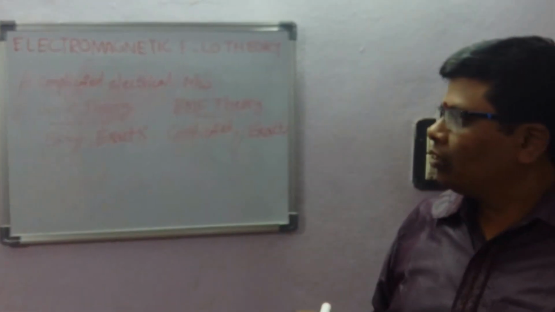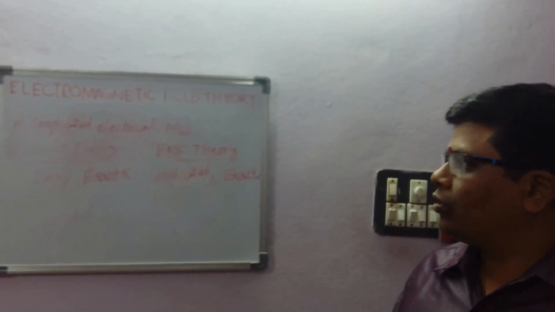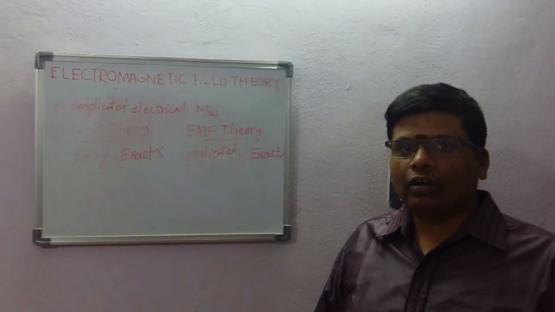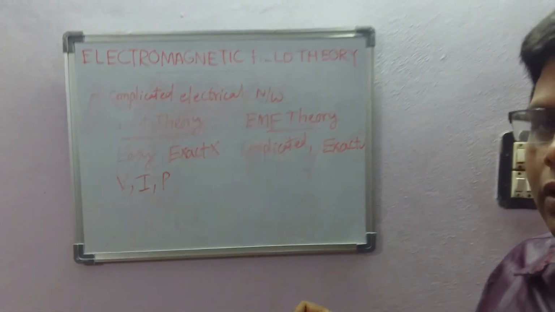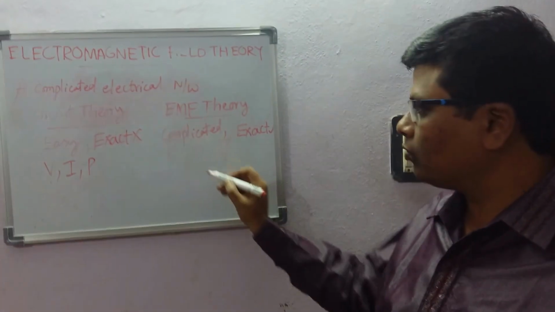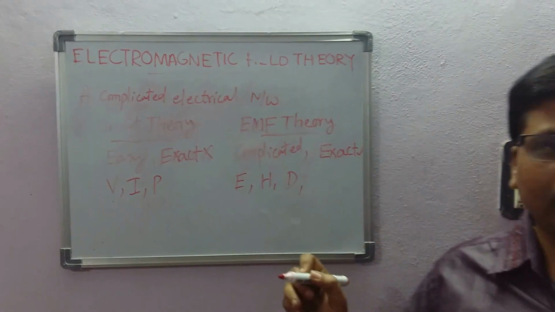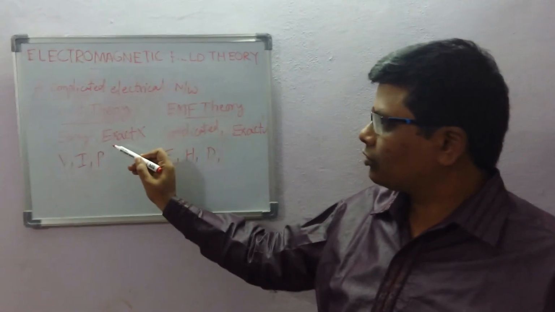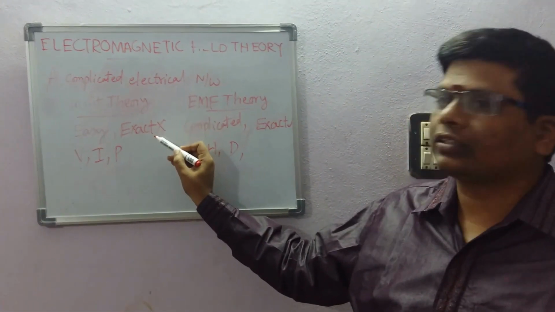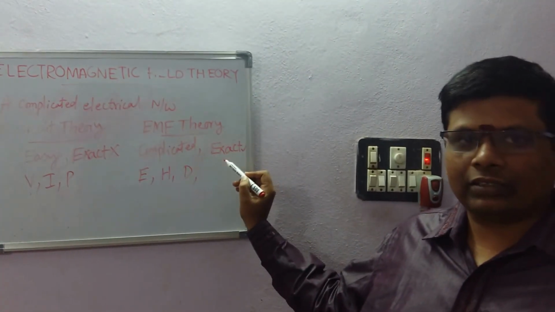In circuit theory, we have variables like voltage, current, power, etc. Here in the field theory approach, we have the variables electric field intensity, magnetic field intensity, electric flux density, like that.